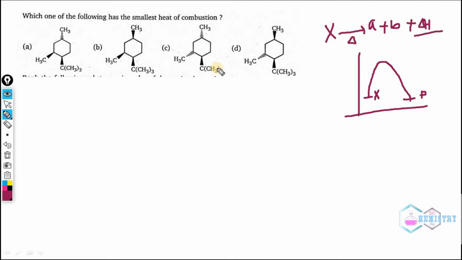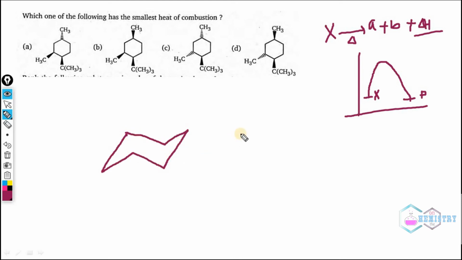So in this case, we just have to find out which one of these 4 will have the most stable configuration. The one with the most stable configuration will have the smallest heat of combustion. Hence, we cannot determine this in this planar form. We have to convert them into the chair form of cyclohexane. So how does a chair form occur? Basically like this.